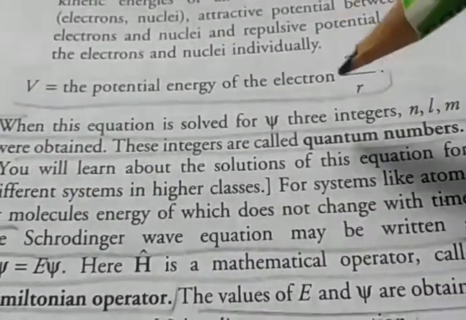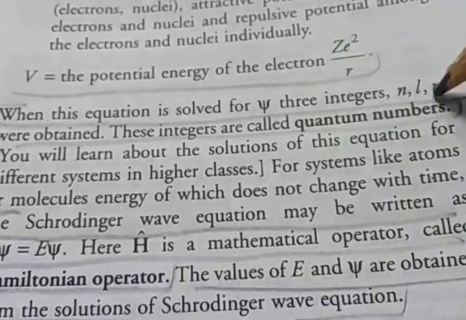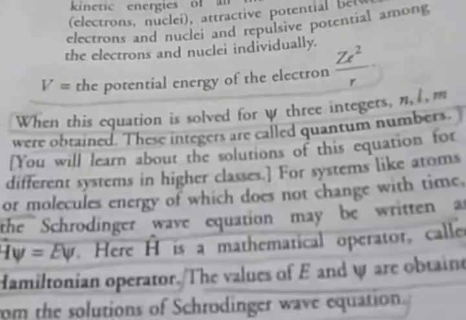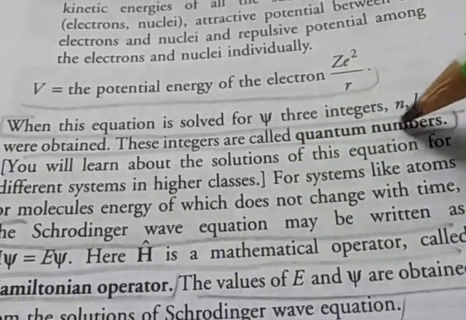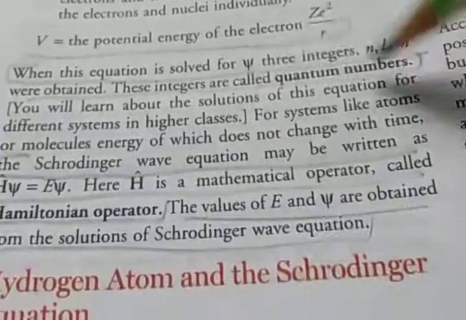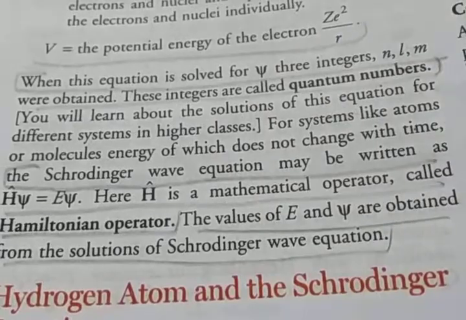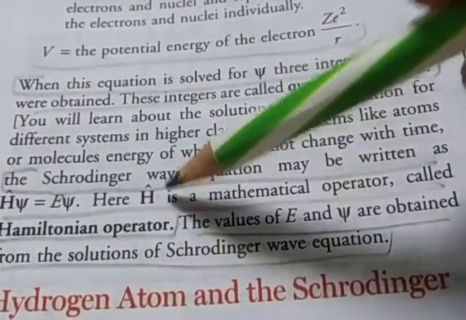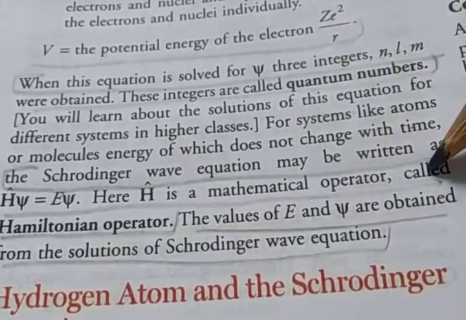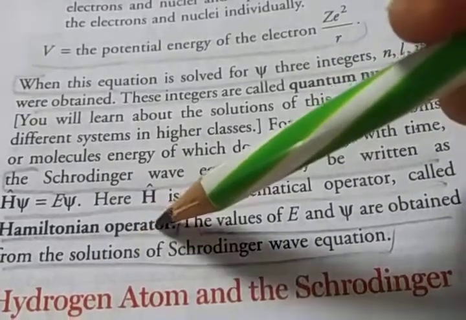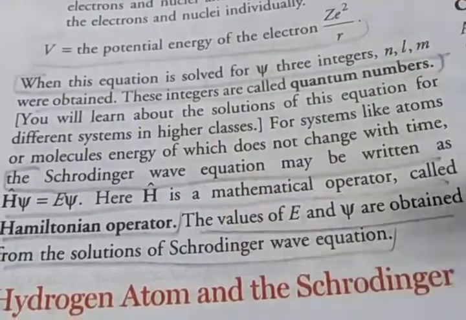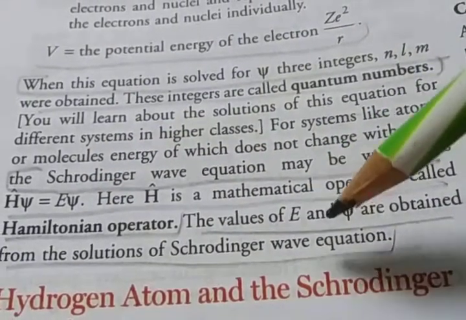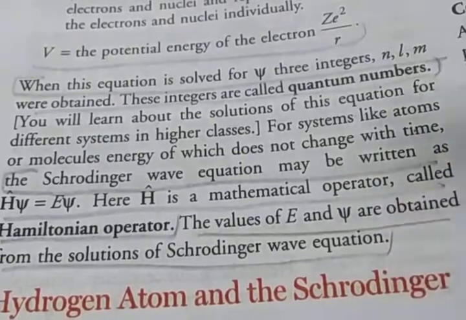When this equation is solved for psi, three integers, small n, small l, small m, were obtained. These integers are called quantum numbers. The Schrödinger wave equation may be written as H psi is equal to E psi. Here H is a mathematical operator called the Hamiltonian operator. The values of E and psi are obtained from the solution of the Schrödinger wave equation.